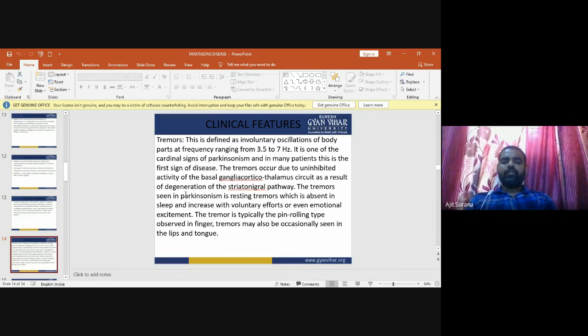Tremor is defined as involuntary oscillations of body parts at a frequency ranging from 3.5 to 7 hertz. It is one of the cardinal signs of Parkinsonism, and in many patients, this is the first sign of the disease.